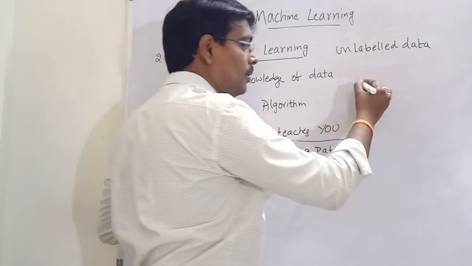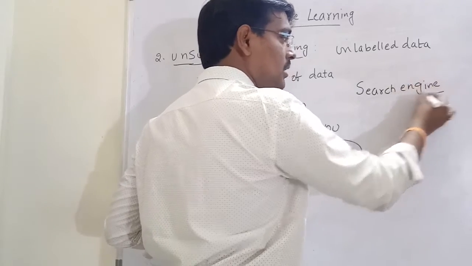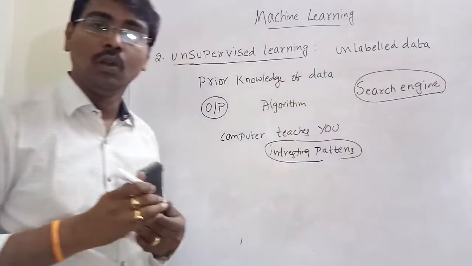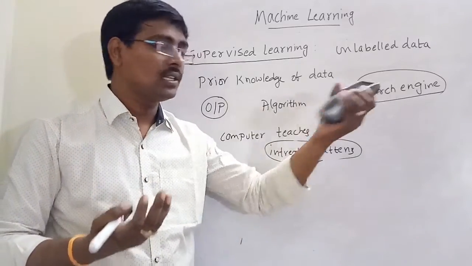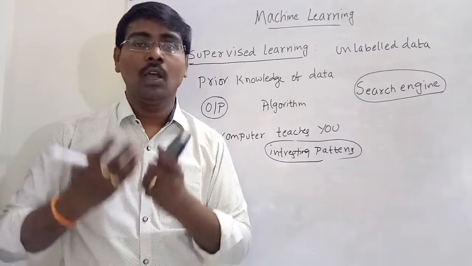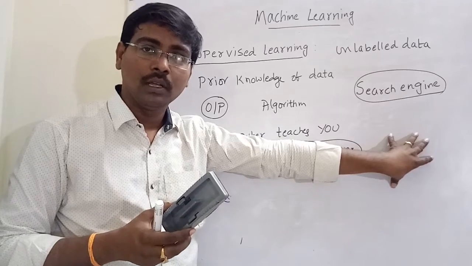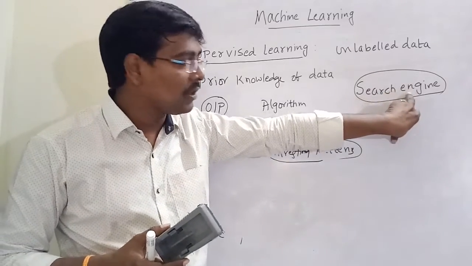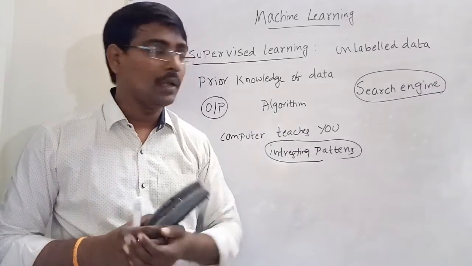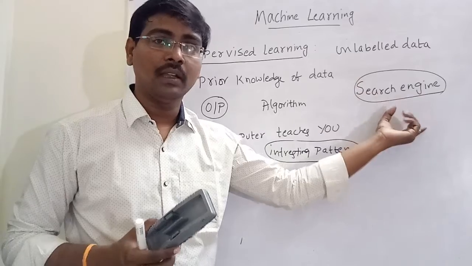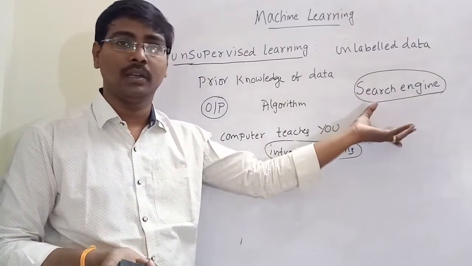For example, an important example is search engines. Suppose Google. How does Google work? Whenever I give a query in the search engine, what is to be produced? Which class is to be produced? I do not have any information on the query, and I also don't know what is to be produced, because whenever a query is given, a different number of web pages, that is, different links, are displayed.